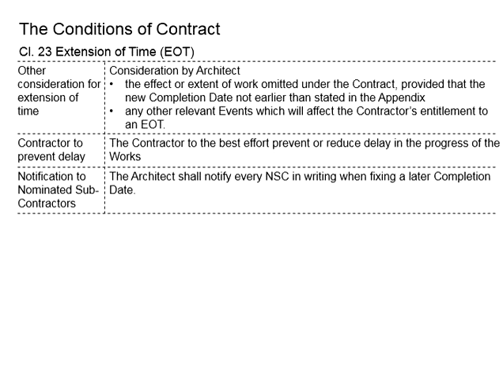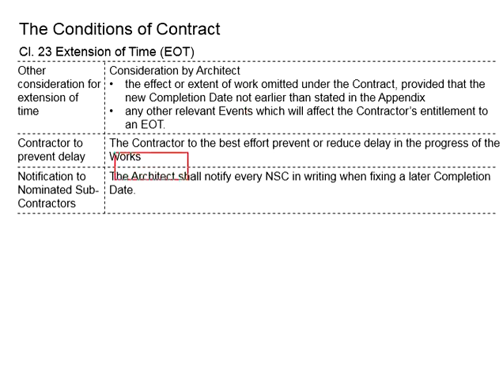Even though the EOT is granted, that would be the worst case scenario for the employer. Preferably, the contractor should try his best to minimize the delay and not use up the entire duration of the EOT. This will be a big favor to the employer given by the contractor.